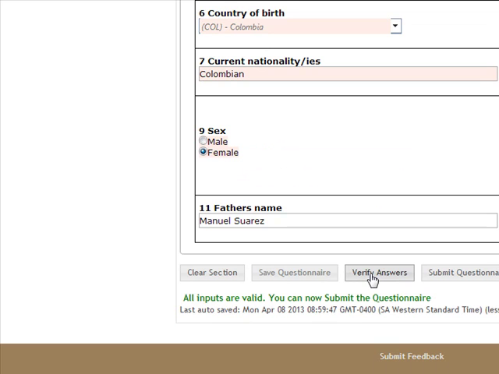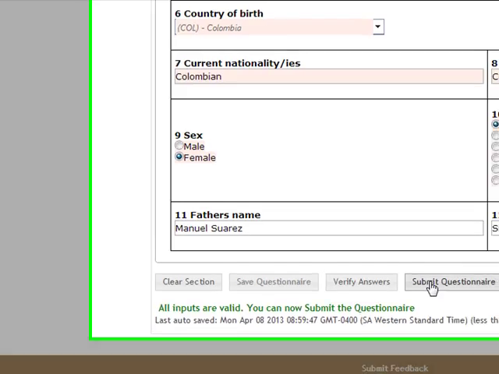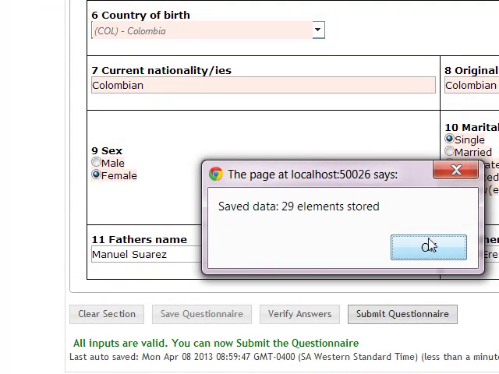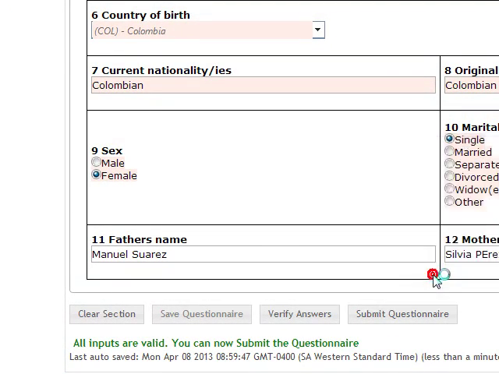Let's verify our answers. We had already filled out this one, and this is ready to be submitted. There are no flexible constraints broken here, so this one should go directly to a finalized state.